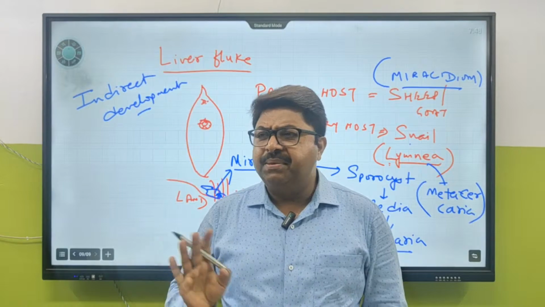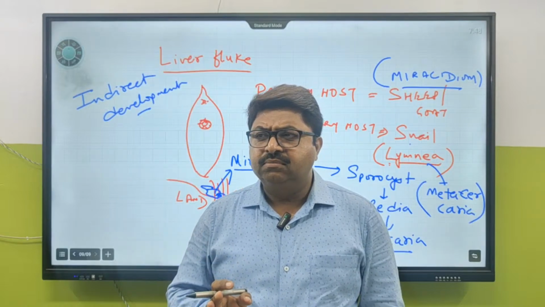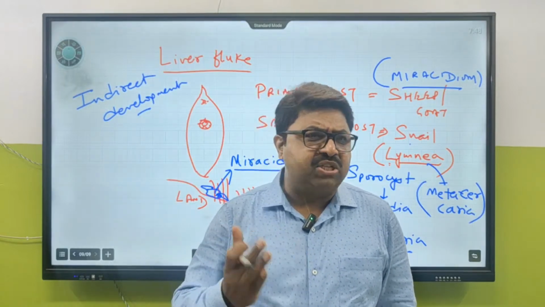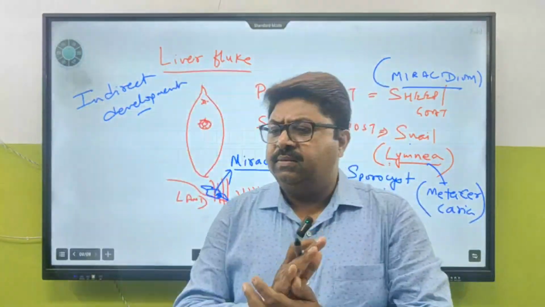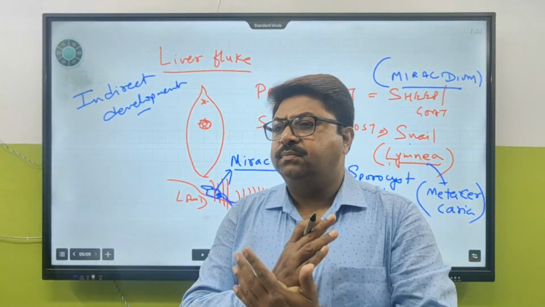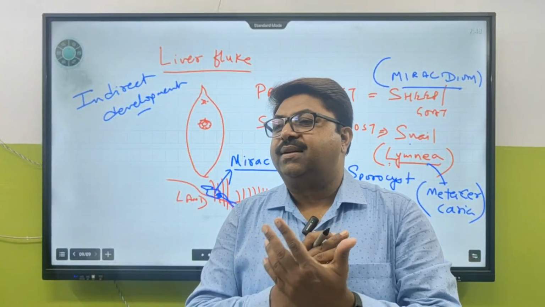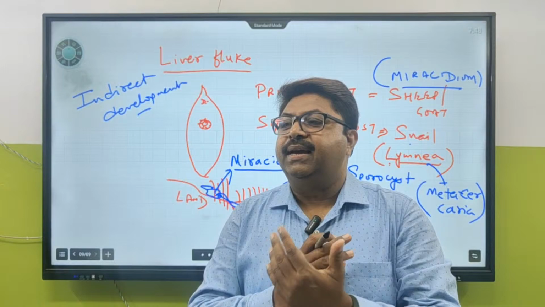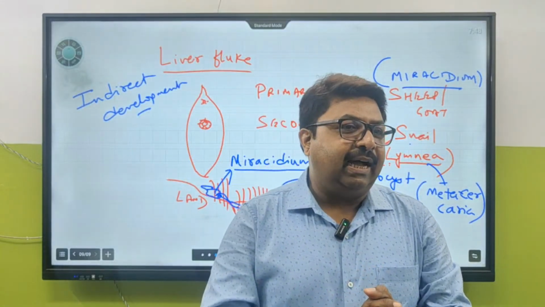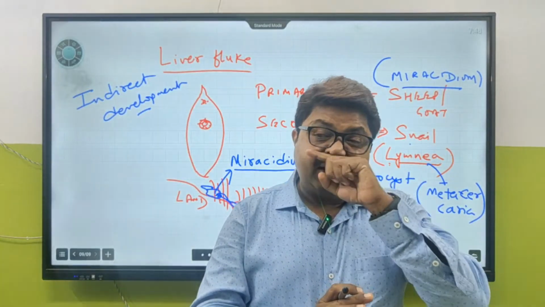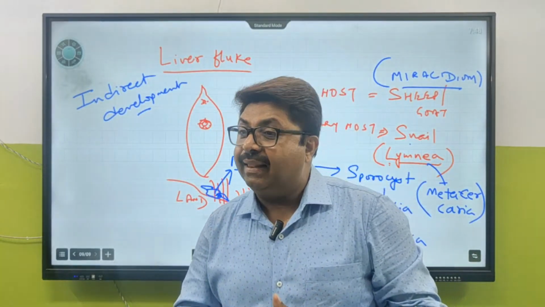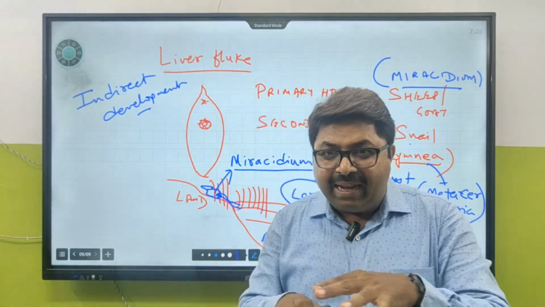Where were we? Tell me some of the organisms' names. Faster. Miracidium, Sporocyst, Rhedia, Cercaria, Metacercaria. Different types of larvae, and these different types of larvae are going to develop inside the snail, and they are going to come out from the snail body.